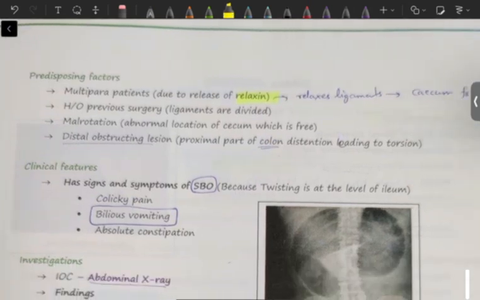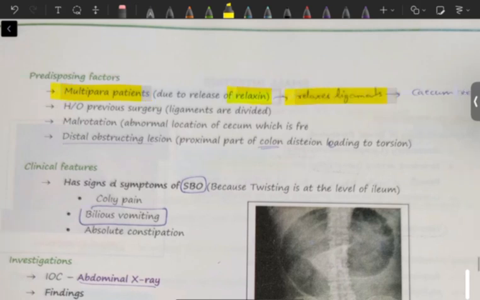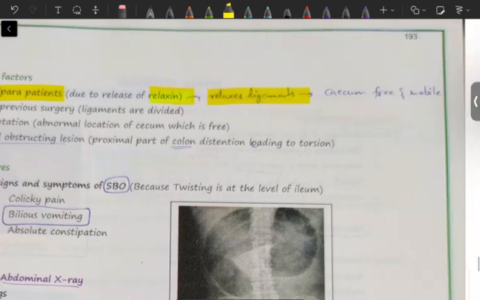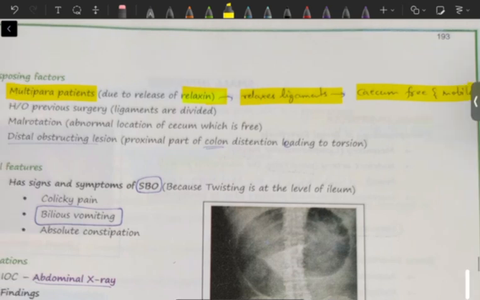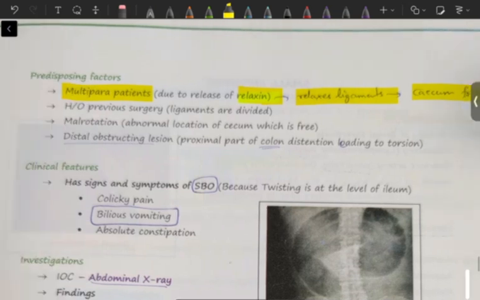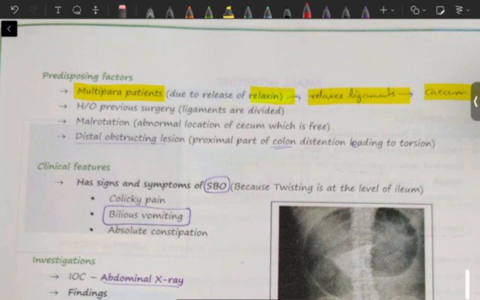Multipara patients who have more than two children are more prone to cecal volvulus because of a substance released called relaxin, which relaxes the ligament of cecum, and that leads to cecum being free and mobile, which increases the chance of volvulus. And if there is any history of previous surgery, then these ligaments are divided, and hence cecum becomes free and mobile, which leads to volvulus.